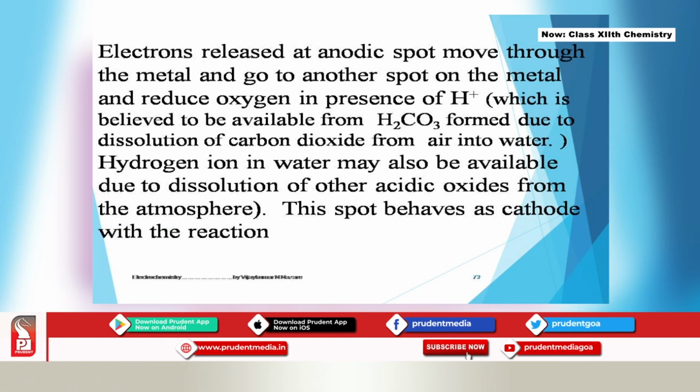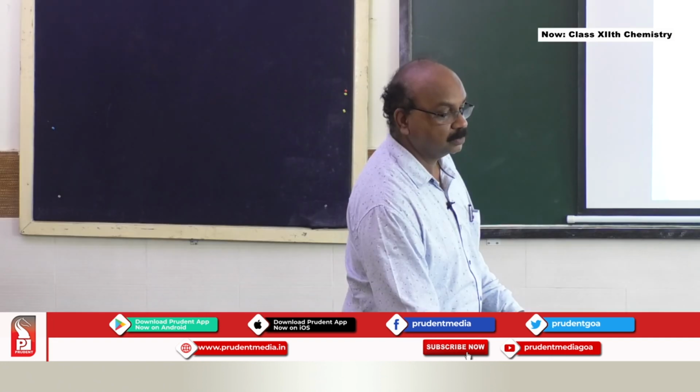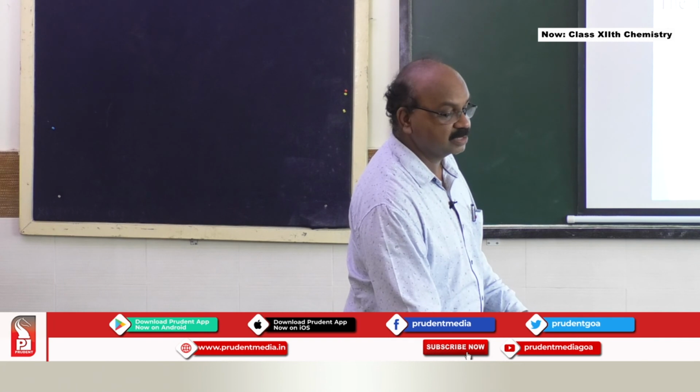So electrons released at the anodic spot move through the metal and go to another spot on the metal, and reduce oxygen in presence of H+, which is believed to be available from the H2CO3, formed due to dissolution of carbon dioxide from air in water. The water droplet is there, carbon dioxide is there, it reacts with that, and forms carbonic acid. So this spot behaves as a cathode with the reaction. So the overall reaction is like this.